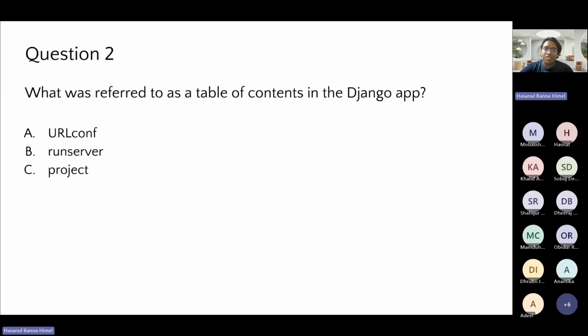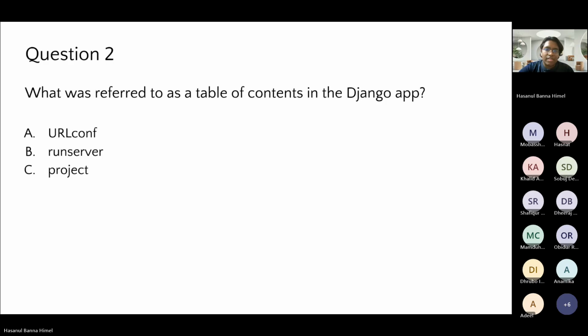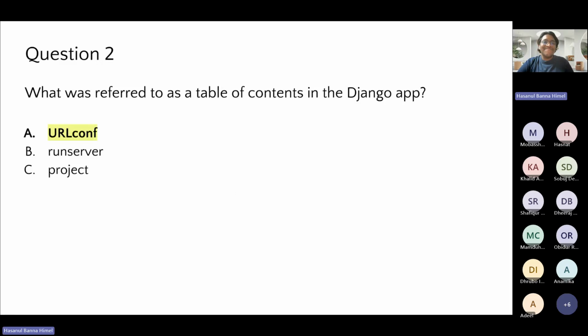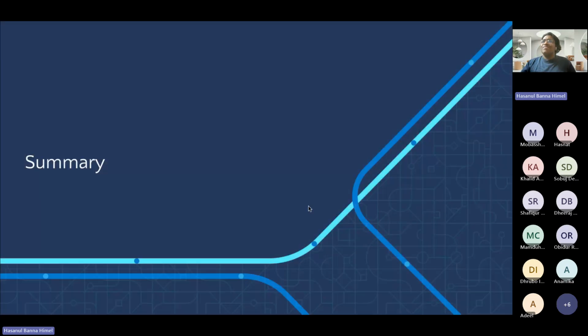So if I come here, yeah, that's correct. It was URL configuration.